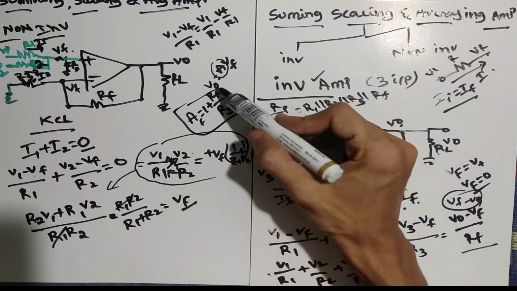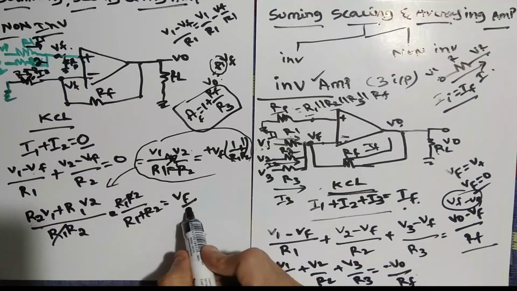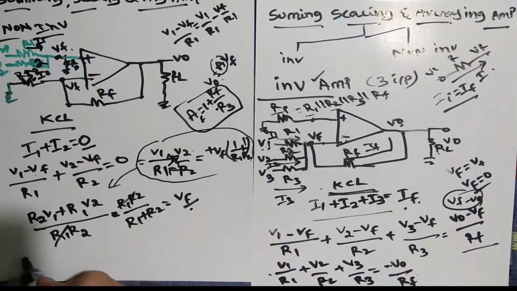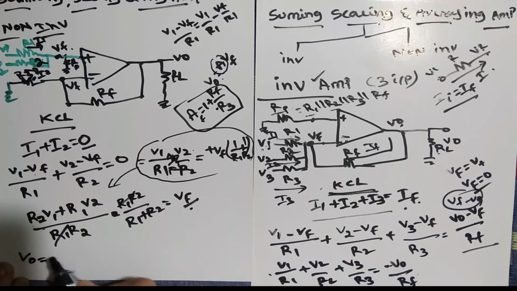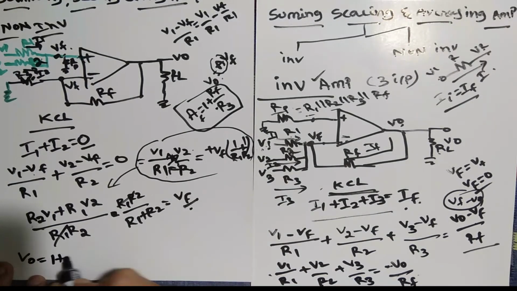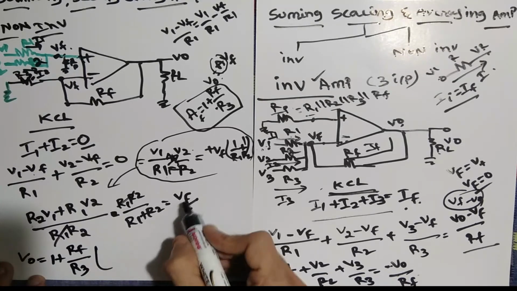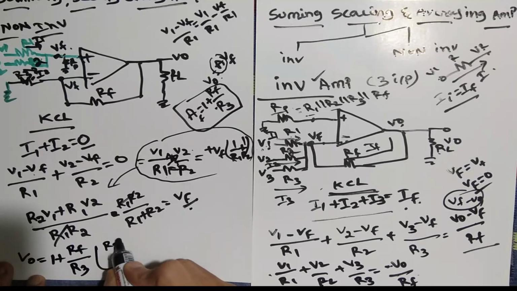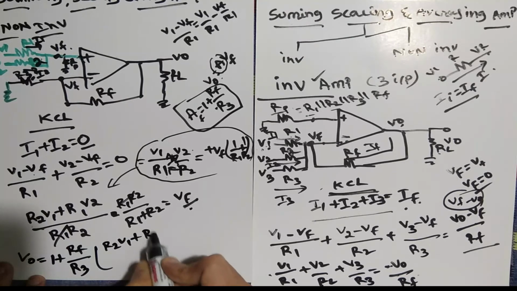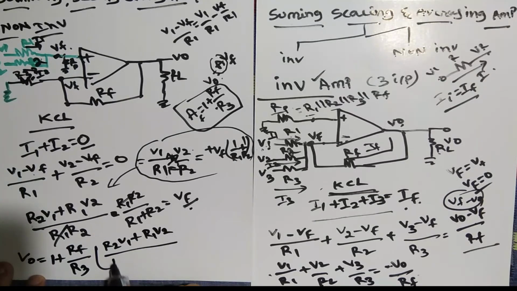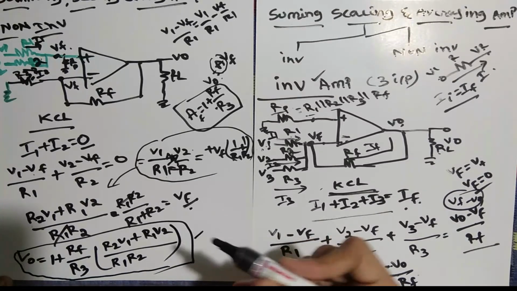So what is V0? A into VF. VF we got, A is this one, apply. So V0 is equal to AF, which is 1 plus RF divided by R, into VF. VF is nothing but R2 V1 plus R1 V2 divided by R1 R2. This is the main formula we got for the summing, scaling and averaging amplifier.